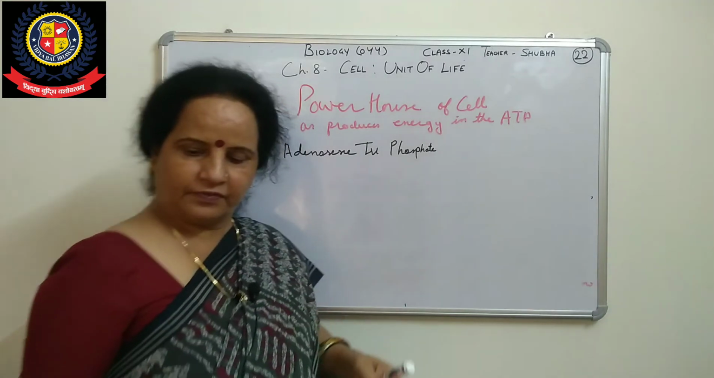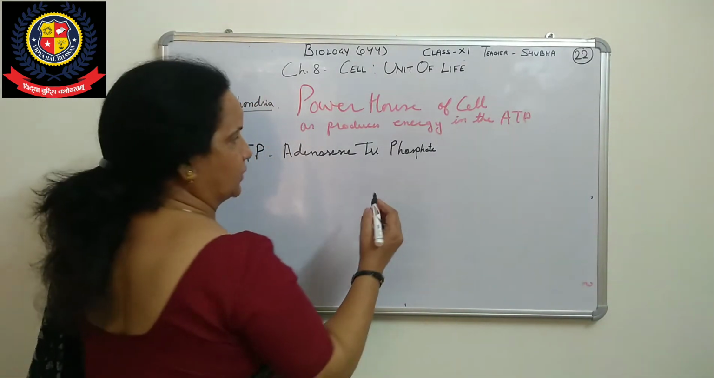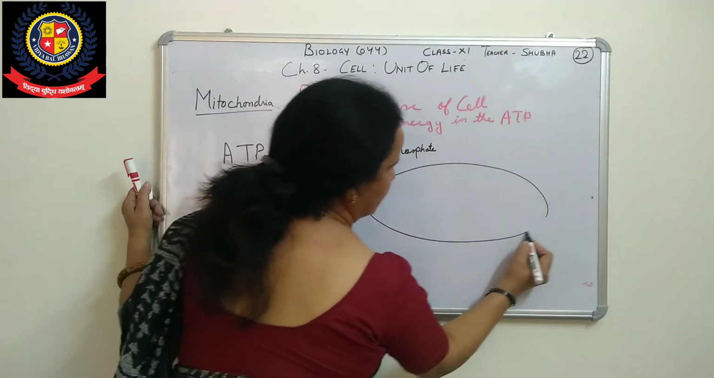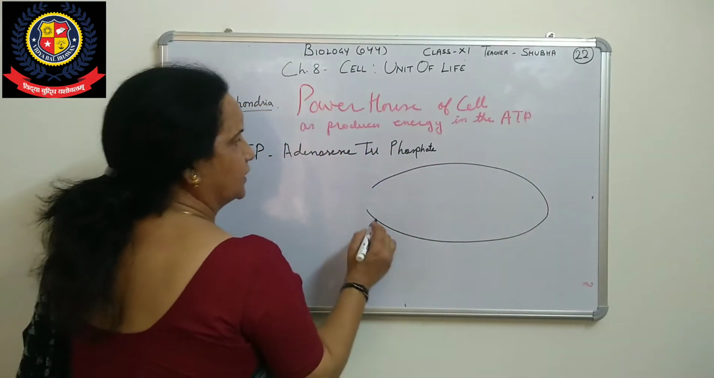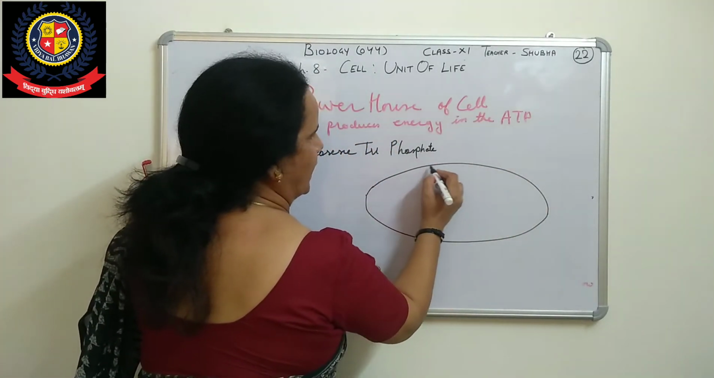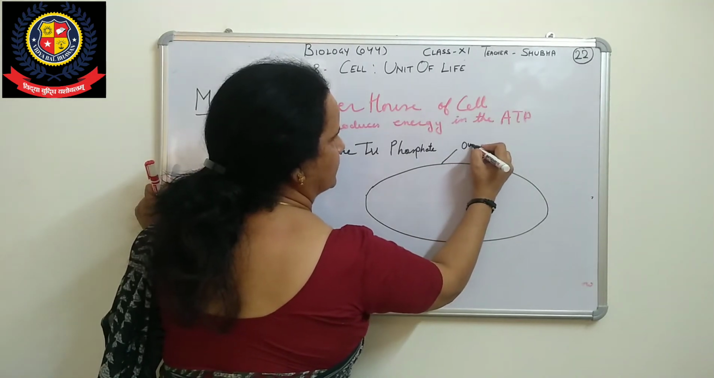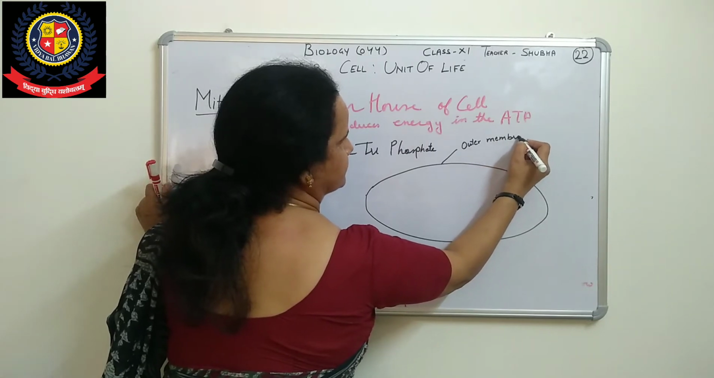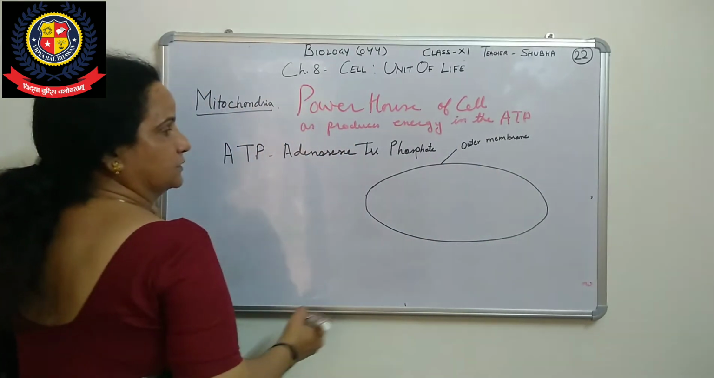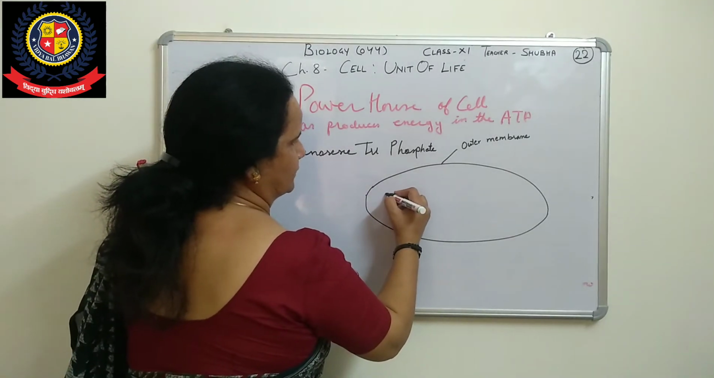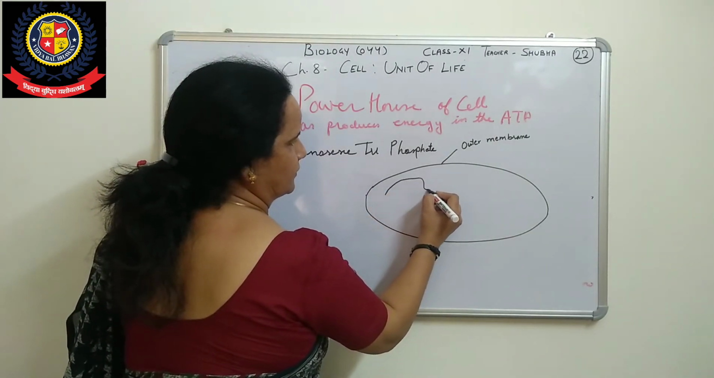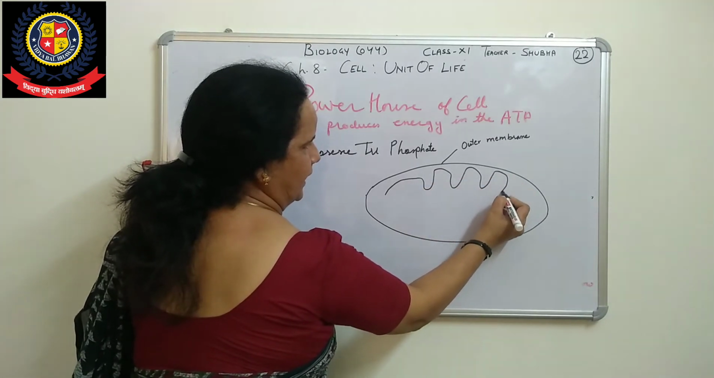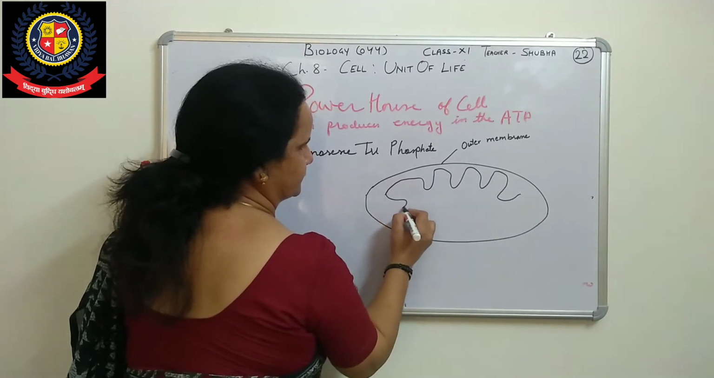I told you it is membrane bound, with a double membrane, and cylinder-like. Now here is the outer membrane. Then the second, the inner membrane, has folds, which increase the surface area. One fold is called a crista, and the plural is cristae.